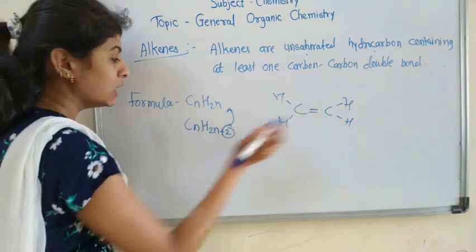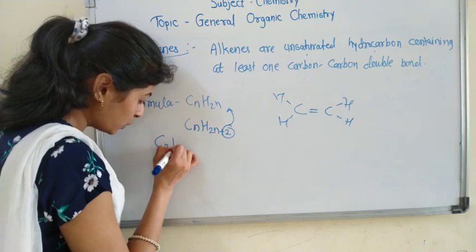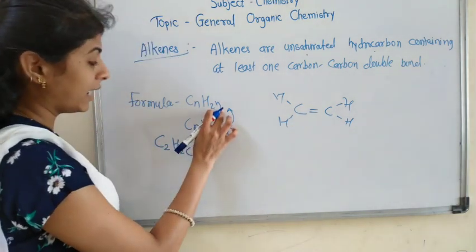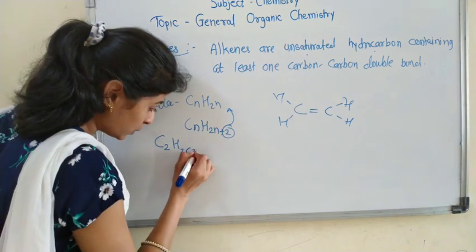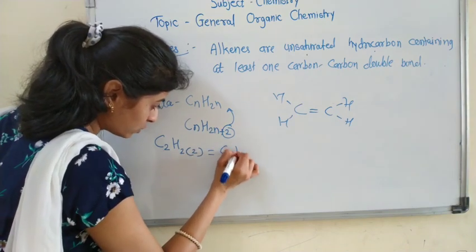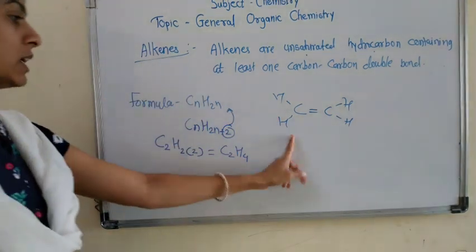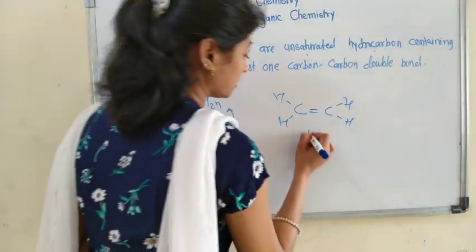Here C2, H2n, and what is the value of n? 2. So we will get C2H4. And the name of this alkene is ethene.